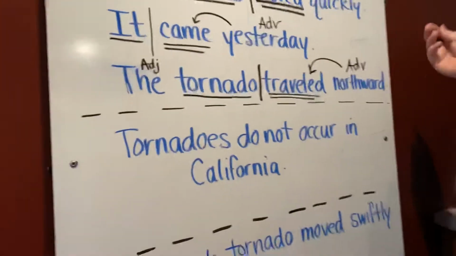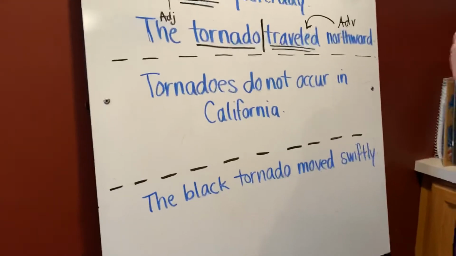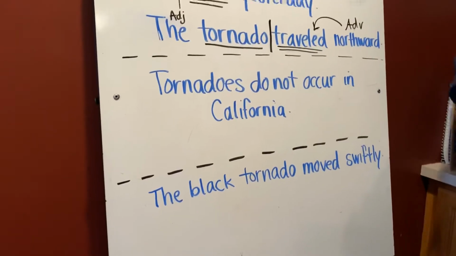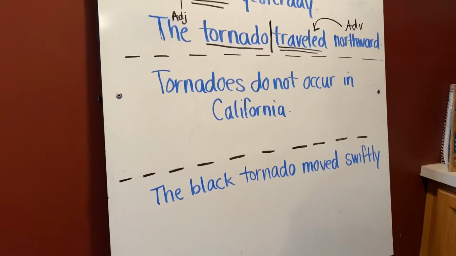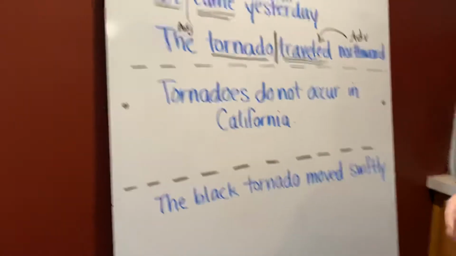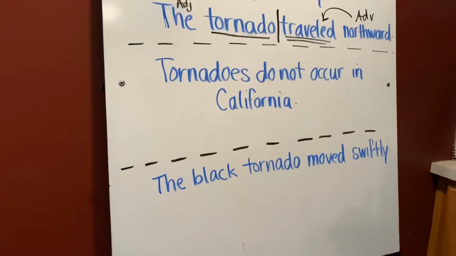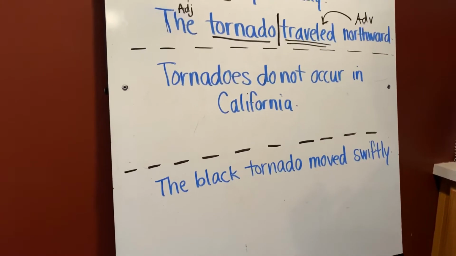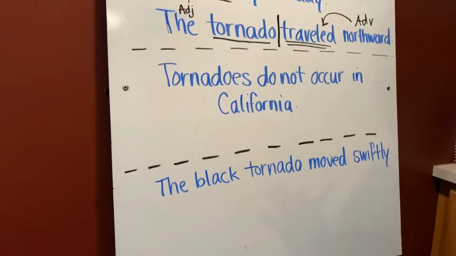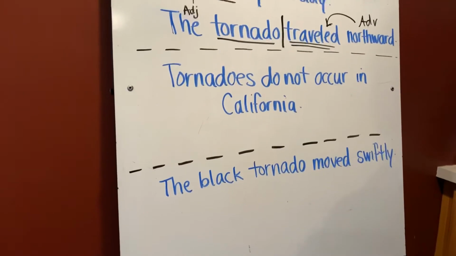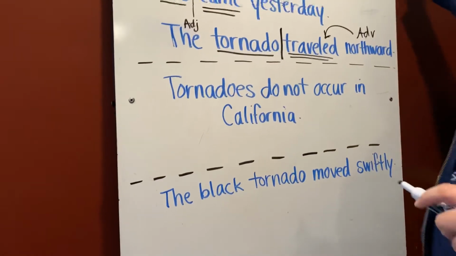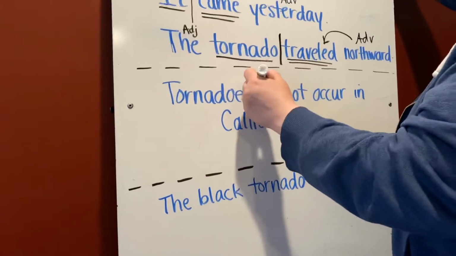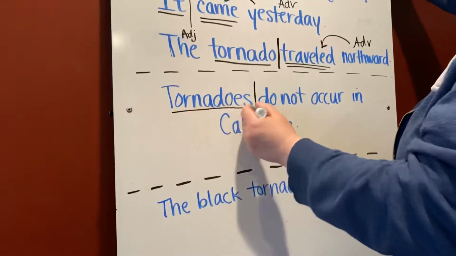Okay. Now, there are special adverbs known as negatives. Okay? And I'm going to show you a few of these. It also talks about these in your yellow information box. There's a little green information box that talks about negatives. So let's do this one together. Tornadoes do not occur in California. Okay, so the subject ends here. Tornadoes is our simple subject.